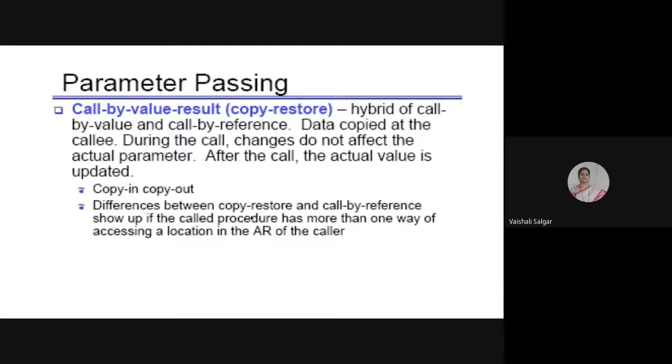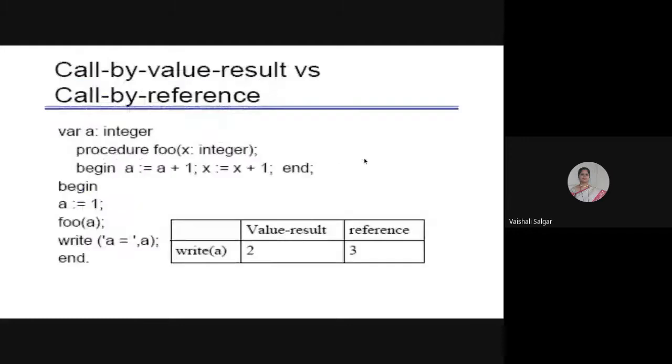So the difference between copy restore and call by reference shows up if the called procedure has more than one way of accessing a location in the activation record of the caller. So what is the activation record? AR is referred to as an activation record. If you remember what I said, whenever the procedure is called, the memory will be allocated where it is going to have its local parameters and all that stuff, which I have shown while executing add and swap functions.